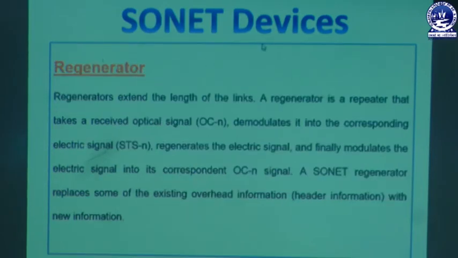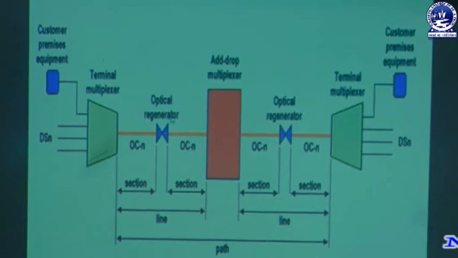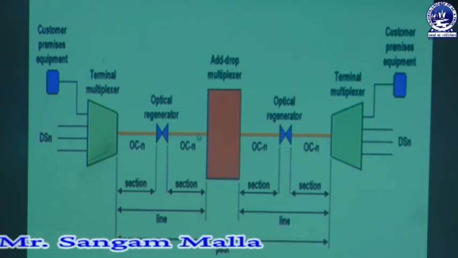Now we will move to another device under the SONET technology, that is the regenerator. The regenerator extends the length of the links. That means whenever we have to extend the link, at that time we can take the help of the regenerator. Here in the picture you can see a regenerator connected, which is also called an optical regenerator. The work of the regenerator is to extend the working of a SONET or the optical fiber cable in a network. So whenever there is a need to extend the network, we can take the help of the regenerator to extend the optical fiber cable.